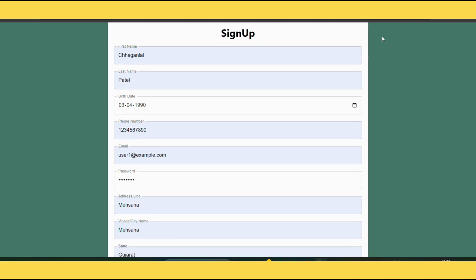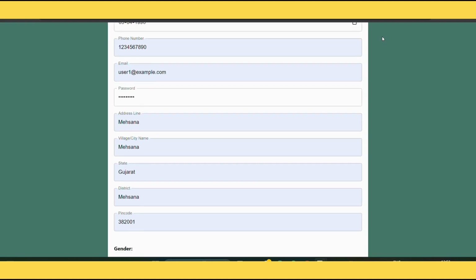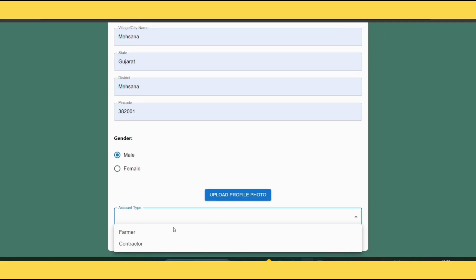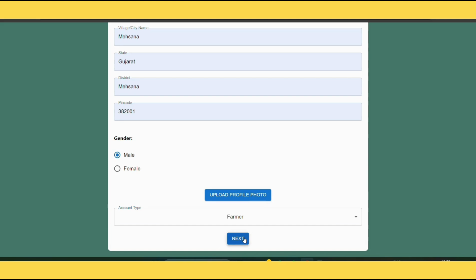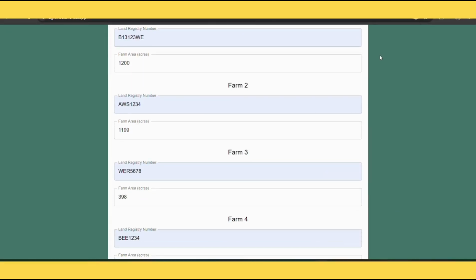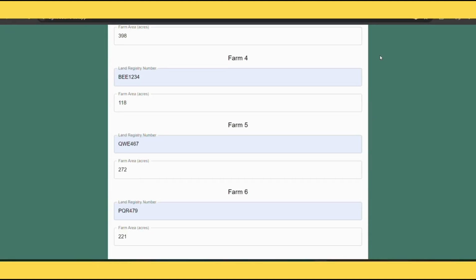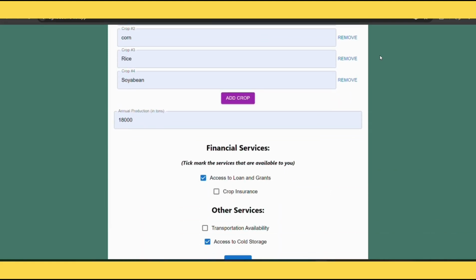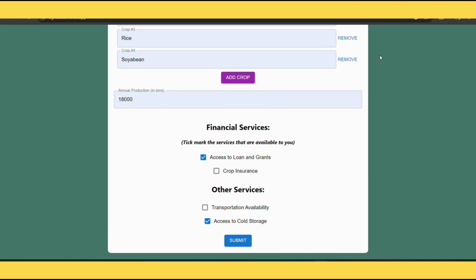Here, the user has already filled out the personal details required for both farmers and contractors, including their name, contact information, and address. The next step is to select their account type. In this case, the user chooses farmer, which dynamically updates the form to request farmer-specific details. The farmer profile setup captures key details like farm size, land registry, and crop history, allowing for personalized contract recommendations. It also considers production capacity and access to financial services, transportation, and cold storage, ensuring transparency and accurate contract terms.